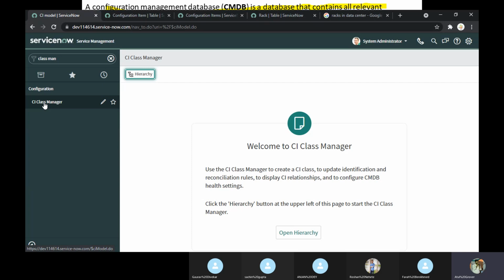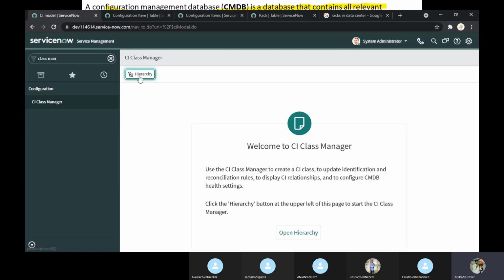Let me give a practical example. In case the customer says, no, I want a new class, then the first question to ask the customer is, what data will this class contain? He says it will be, say, a wireless keyboard. You can use peripherals, that is the one class. Why do you want to go for a specific class? Because if you create a new class, a completely new workflow needs to be created as well. ServiceNow also never recommends going for a new class, but they're not stopping you either. You can create a new class if required.